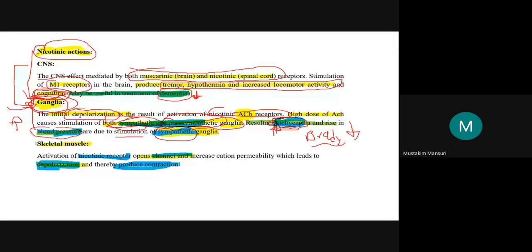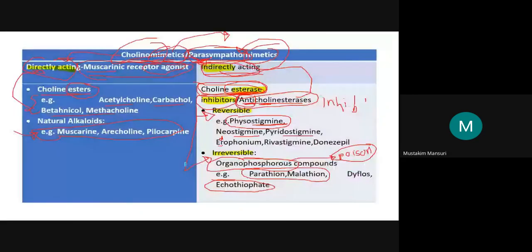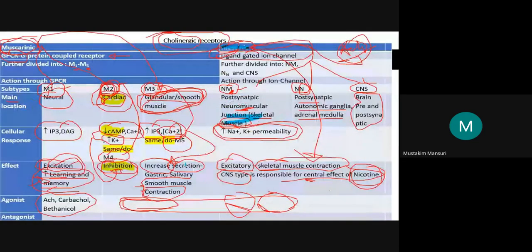Is that clear? So this was about the pharmacological action of the parasympathomimetic or cholinomimetic.